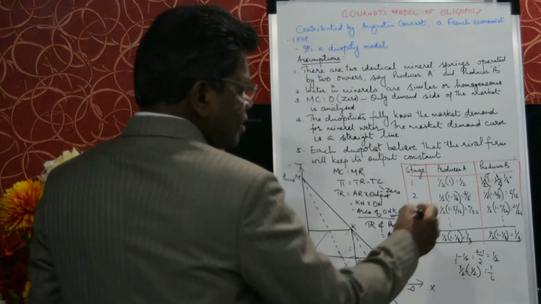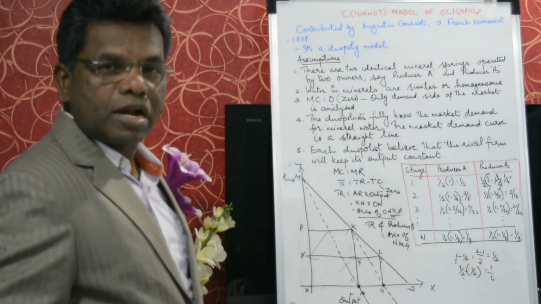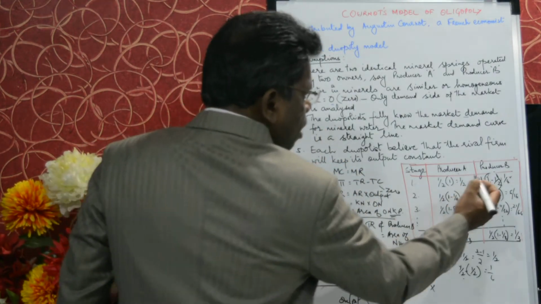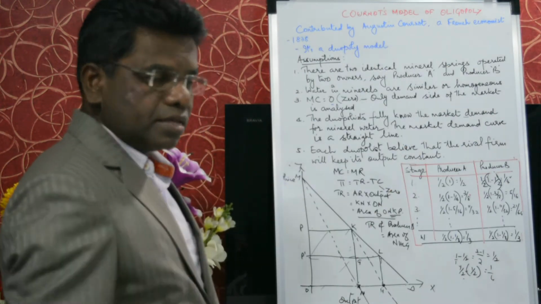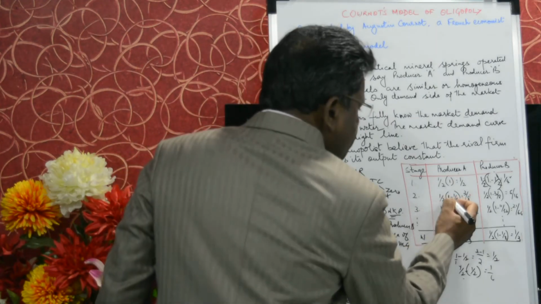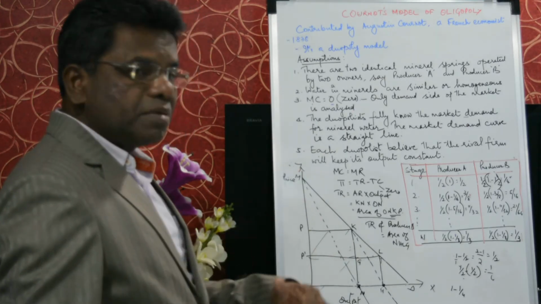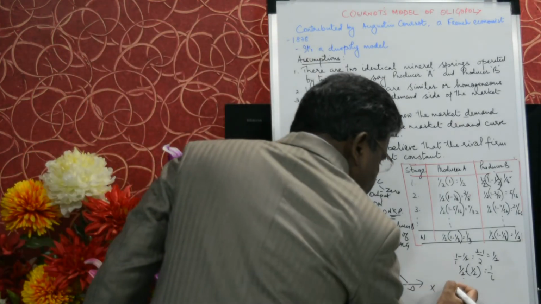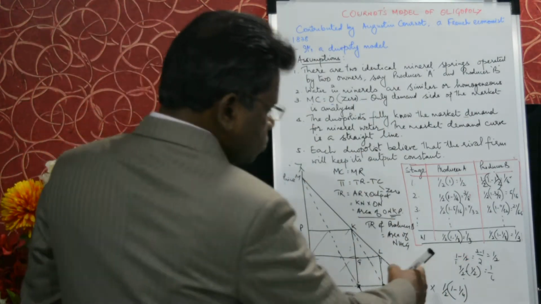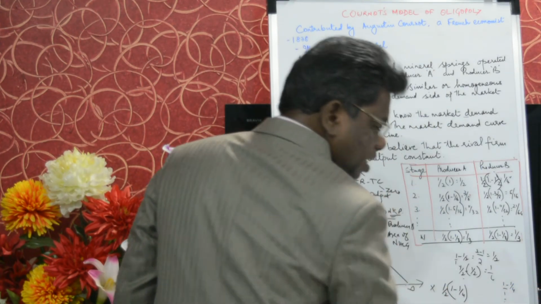Now what will A think? A will recalculate his production. A had total 1. Out of that, 1 by 4 is already taken by B. So what is A left with right now? He has as balance 1 minus 1 by 4. And in order to get maximizing profit, he will take half of that 1 minus 1 upon 4. Now what is 1 minus 1 upon 4? 1 minus 1 upon 4 means, this is LCM.